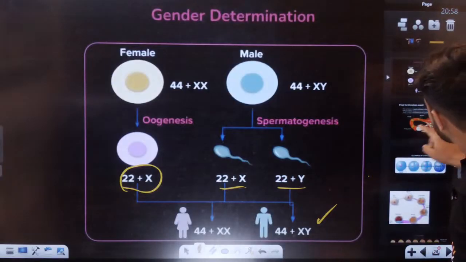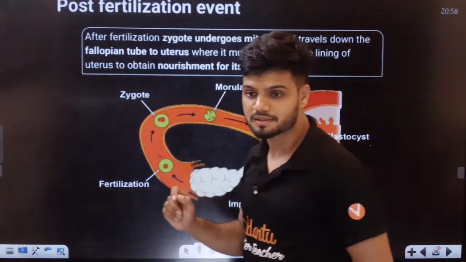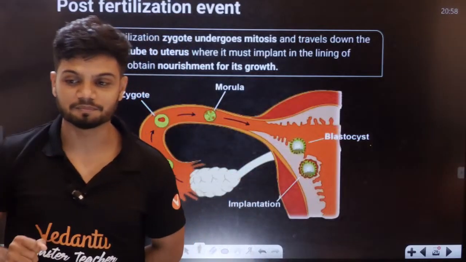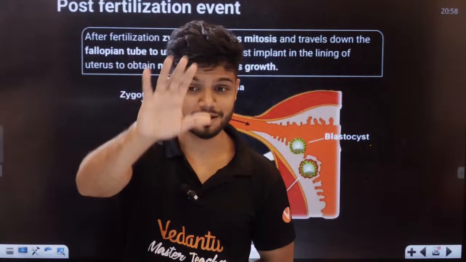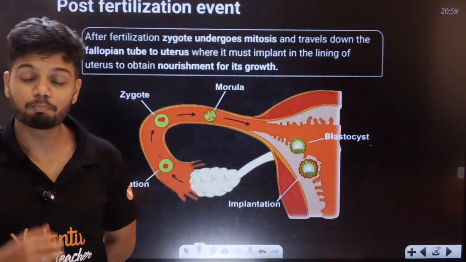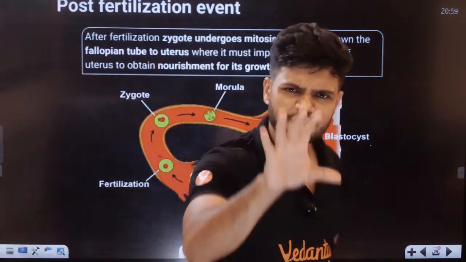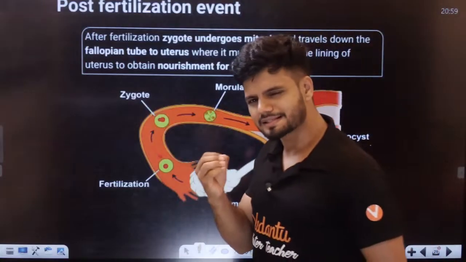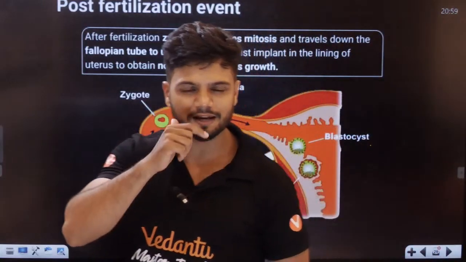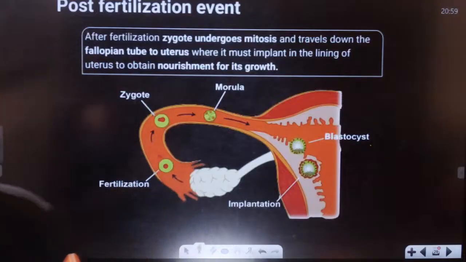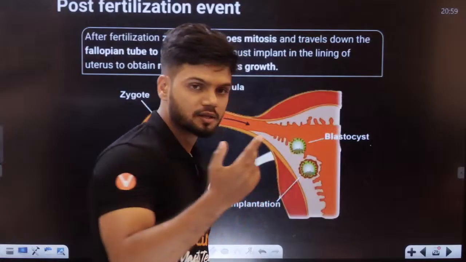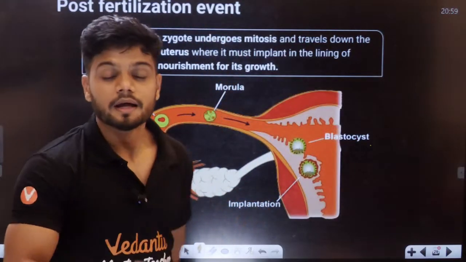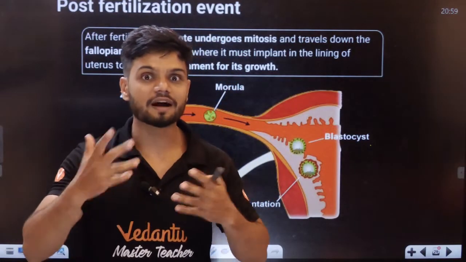Okay. Now, students, what exactly happens post fertilization? Now we have a zygote, students. Can I say zygote is actually the first cell in the human body? Yes. Diploid or haploid? Diploid. Now, this zygote will start to divide right now.